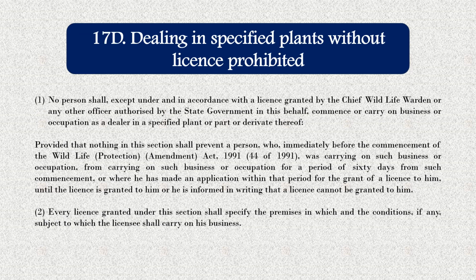Now the next one is 17D, that says about dealing in specified plants without license prohibited.